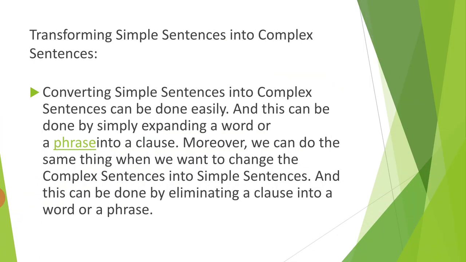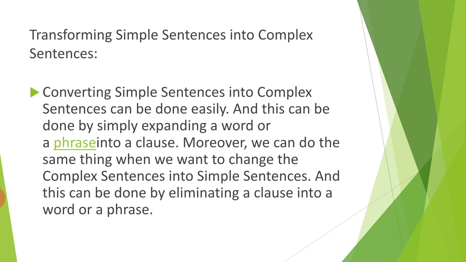Now, transforming a simple sentence into a complex sentence. Converting a simple sentence into a complex sentence can be done easily if you use these rules, and this can be done by simply expanding a word or a phrase into a clause. Moreover, we can do the same thing when we want to change a complex sentence into a simple sentence.